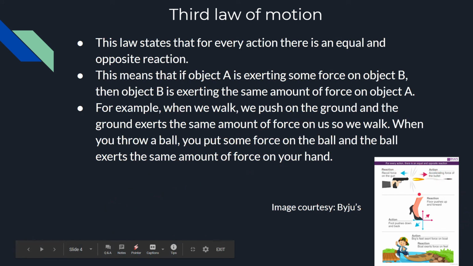As you can also see in this picture, when you fire a gun, the force of the bullet coming out of the gun makes the gun recoil, like it goes back, because the acceleration of the bullet puts the same amount of force on the gun, so the gun goes back. And in this one, the boy's feet exert force on the board, so the board exerts force on the feet.